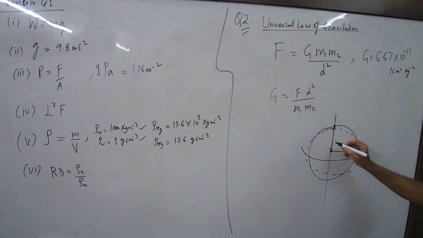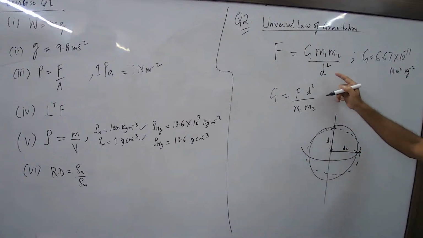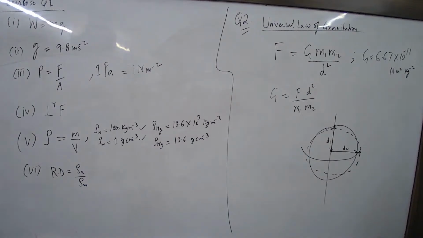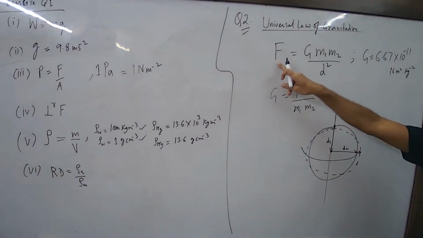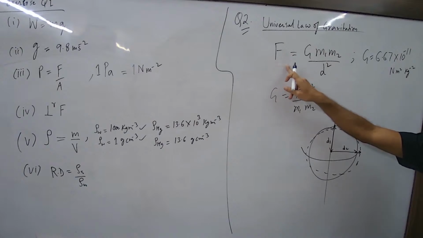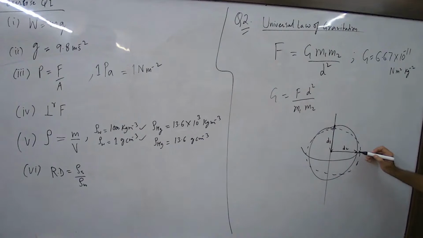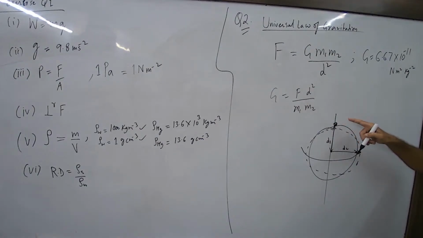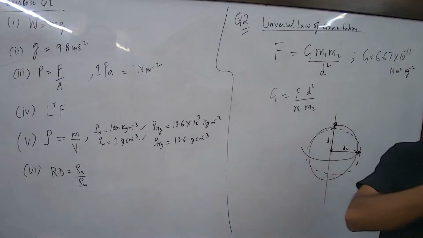So this distance is more. So D2 is more than D1. What will happen to the force? It'll decrease at the equator and increase at the pole. Yes, because this distance is more, so the force or the weight at the equator will be less. Force is weight, right? If I keep an object here, it will weigh more here and less at the equator. So this is one example of change of value of g.